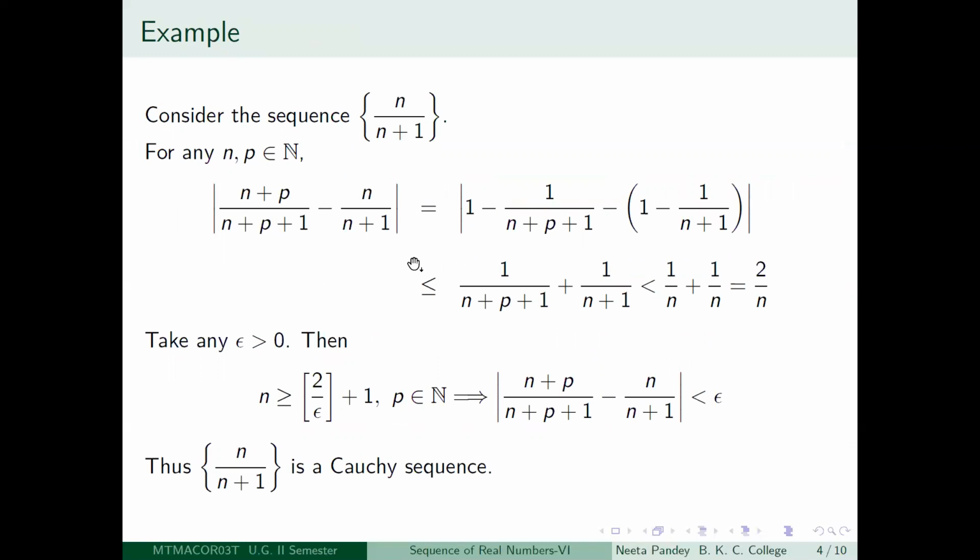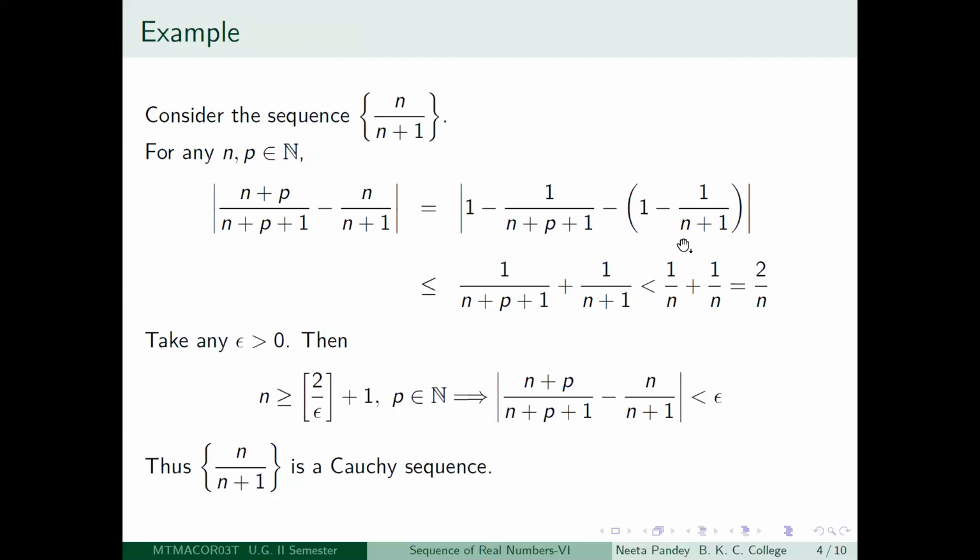So my idea is the same as before. I will try to estimate this modulus and then see that given any epsilon greater than 0, how to make it less than epsilon. So let us see what we should do. What I was telling you was that I can write n by n plus 1 as 1 minus 1 by n plus 1. This is perfectly all right now.